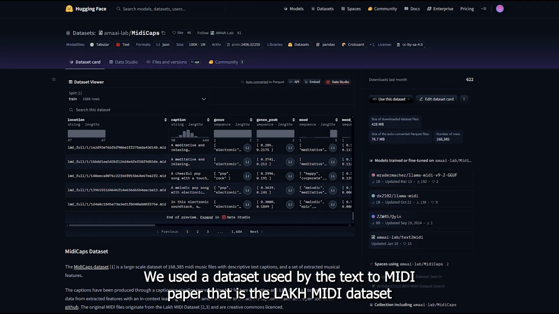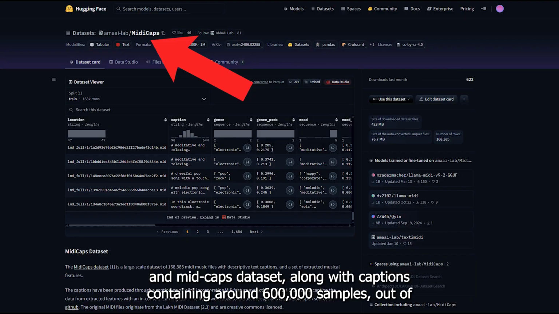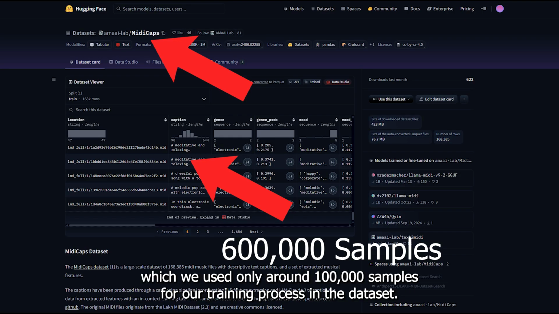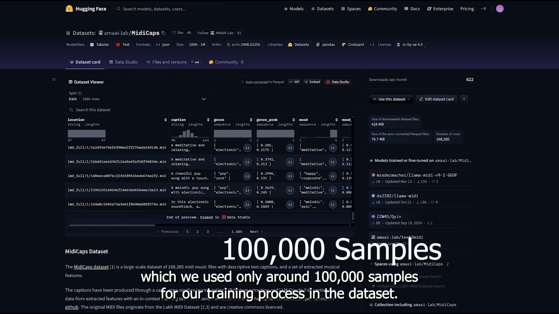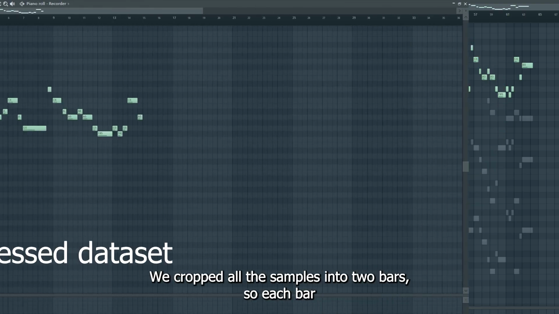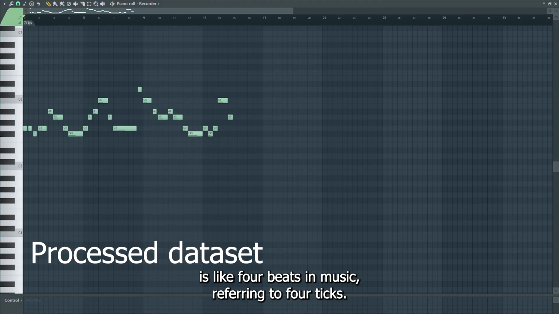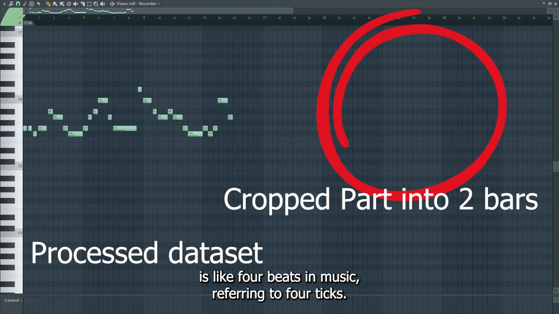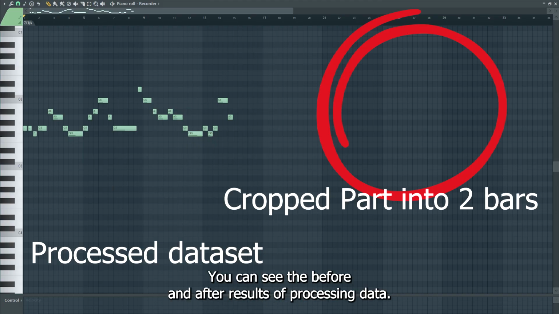For the data, we use the dataset used by the Text to MIDI paper, that is the Lakh MIDI dataset and MidiCaps dataset, along with captions containing around 600,000 samples, out of which we used only around 100,000 samples for our training process. In the dataset, we cropped all the samples into 2 bars. Each bar is like 4 beats in music, referring to 4 ticks. So in total, 8 ticks. You can see the before and after results of processing the data.